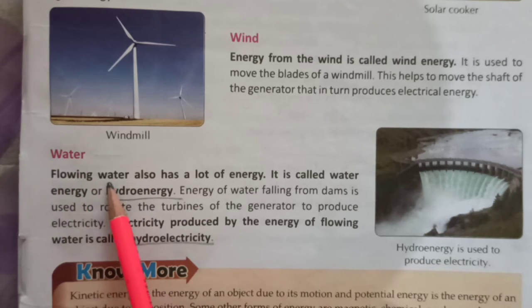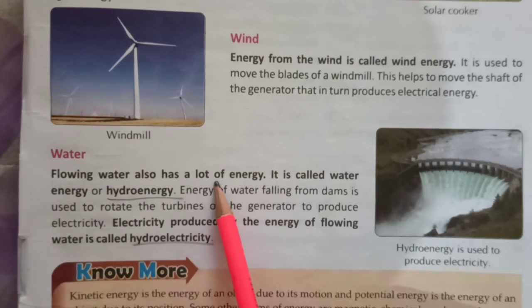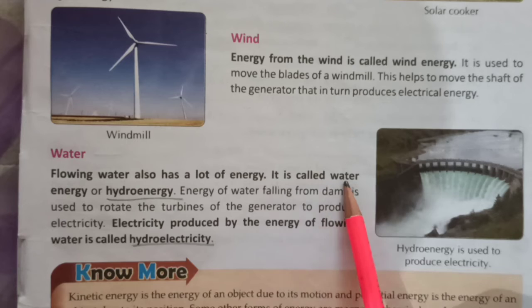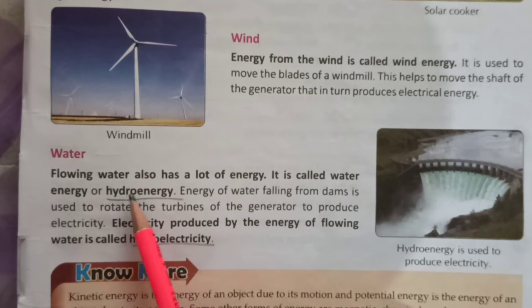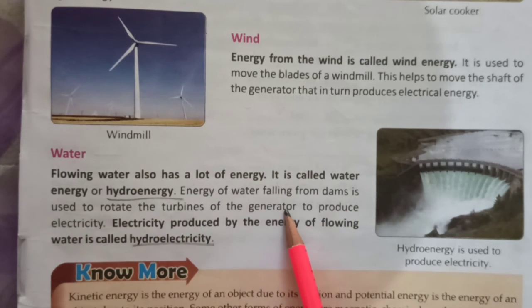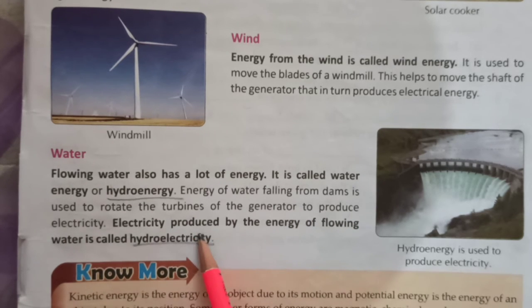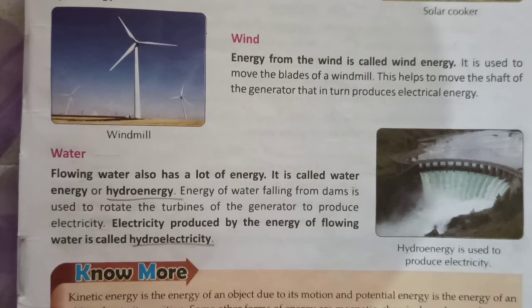Water. Flowing water also has a lot of energy. It is called water energy or hydro energy. Energy of water falling from dams is used to rotate the turbines of the generator to produce electricity. Electricity produced by the energy of flowing water is called hydroelectricity.